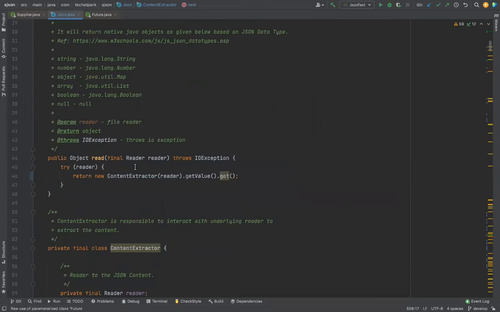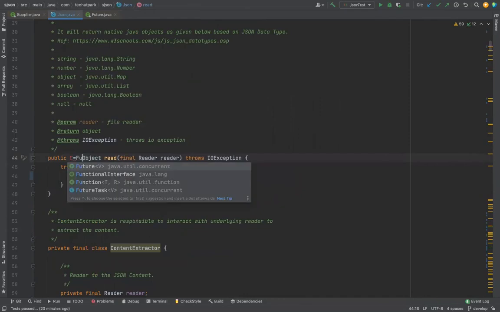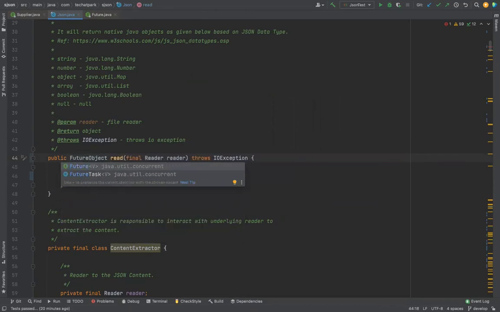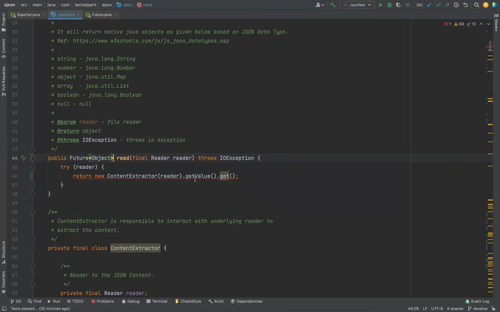Okay, that completely makes sense actually to make it here as a completable feature, because see here you can make it as a feature. This is the last call where you call from outside. Now if you make this as a feature, if you want to make it non-blocking, because there are two things, right? One is reading the object and then getting the value out of it. This we can actually make it as